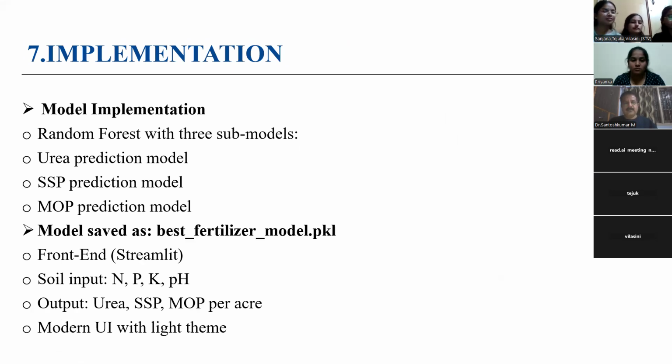Sir, here first we took a random forest model in which we used three submodels called urea prediction model, SSP model, and MOP model. They will analyze the input data and give the correct output data based on the SHAP explainability, sir.